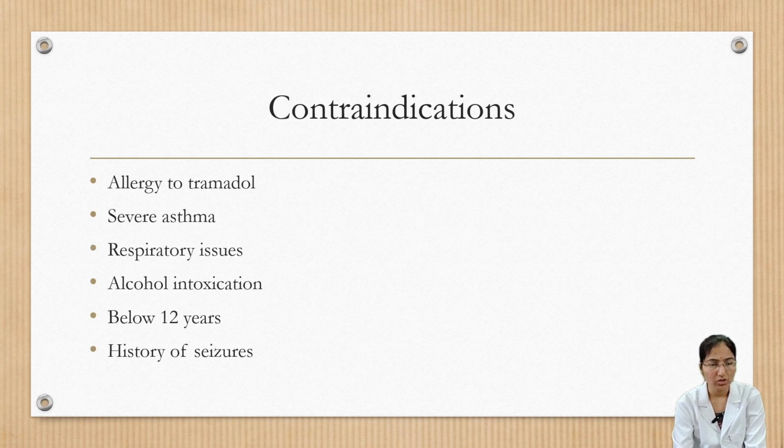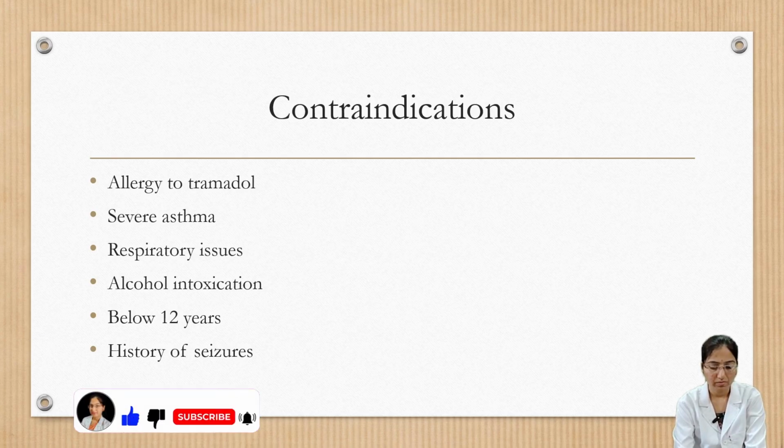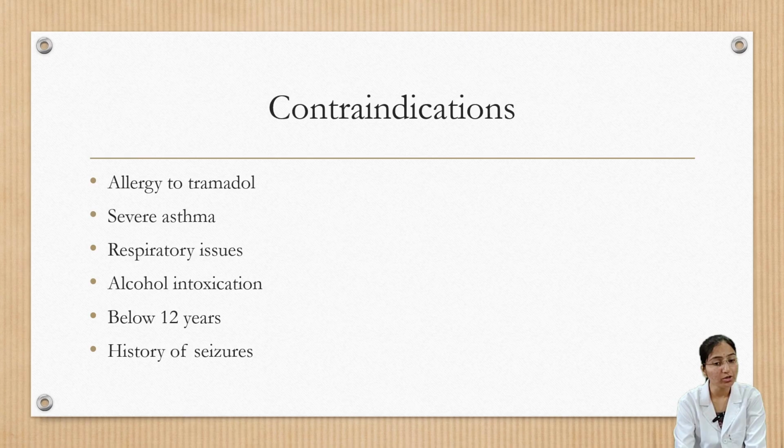Next, contraindications. When this injection should not be given: allergy to Tramadol, severe asthma, respiratory issues, alcohol intoxication, and also for children below 12 years, and history of seizures. It is contraindicated.